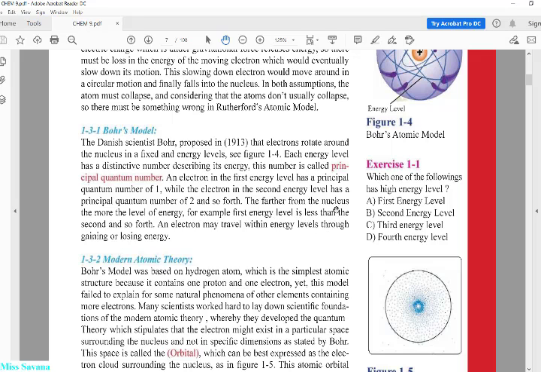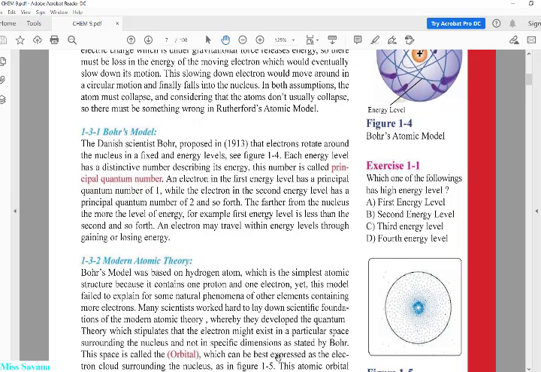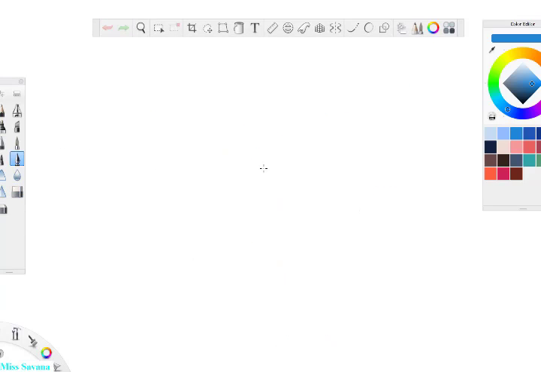The further from the nucleus, the higher the level of energy. يعني كل ما يبتعد الالكترون عن النيوكليوس كل ما الانرجي level أعلى, the more the energy will be. For example, the first energy level is less than the second energy level, and so forth. So what does he mean by that? Why is this happening? Why does the first energy level have less energy than the second energy level?